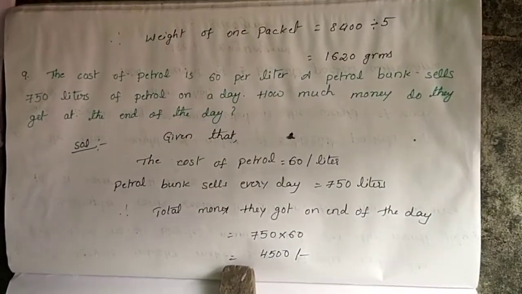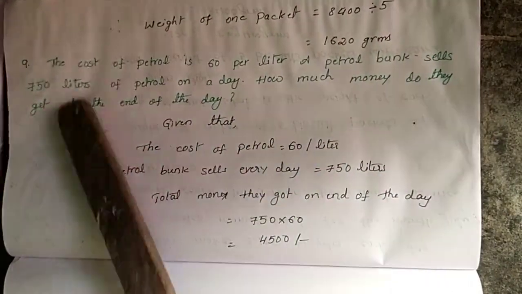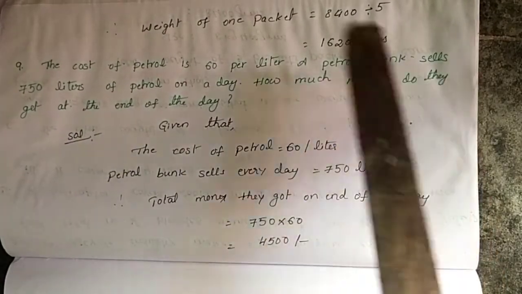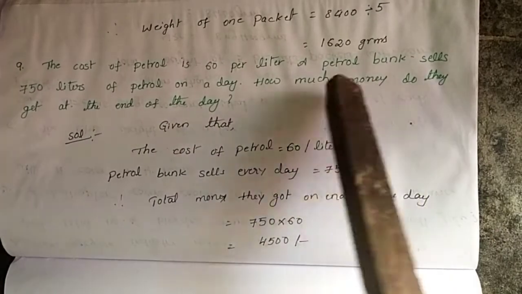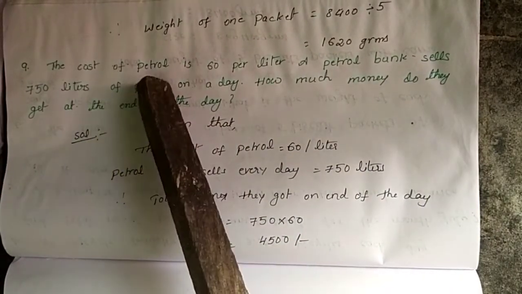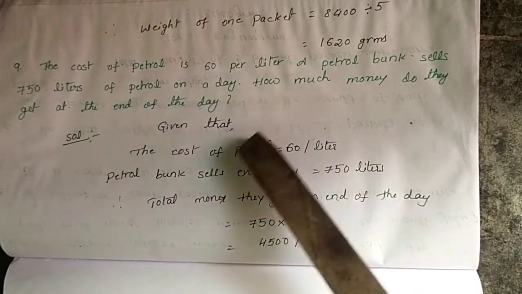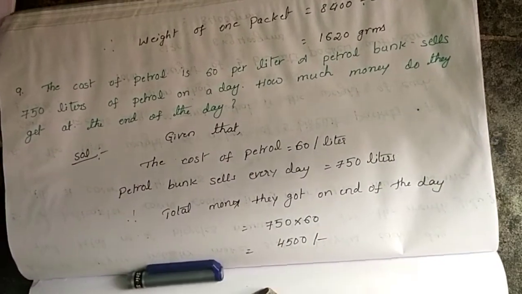And the last problem of this chapter, it will complete it. The cost of petrol is 60 per liter. A petrol bunk sells 750 liters of petrol in a day. How much money do they get at the end of the day? So the cost of petrol per liter, how much per liter? 60 rupees. Okay? Wait children.